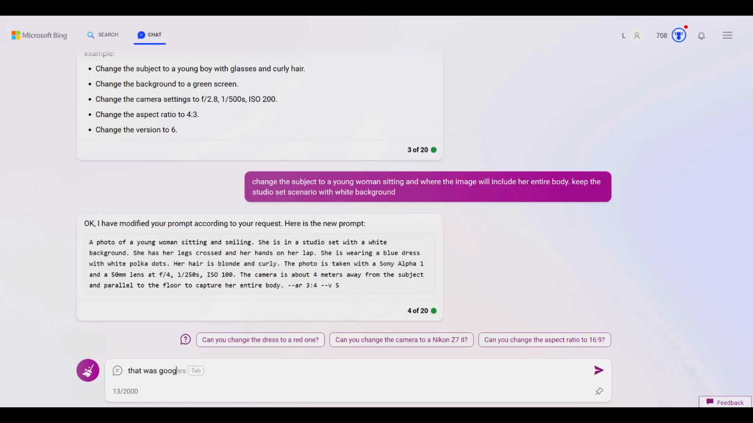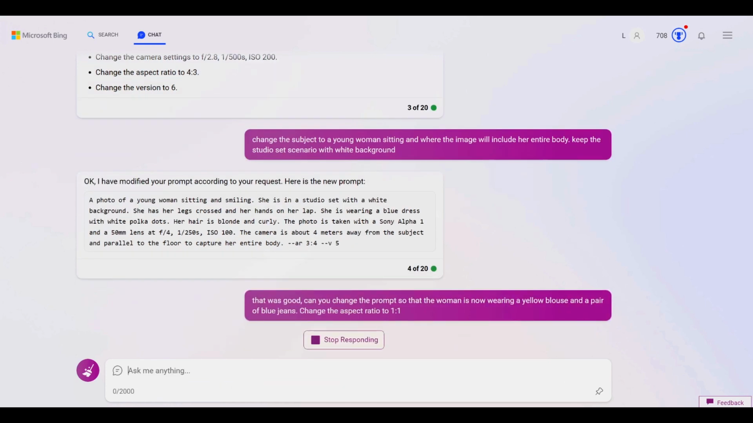Now let's go back to Bing. We will ask it to modify the prompt so that the models change to a yellow blouse and blue jeans. When I get good prompts, I give positive feedback to the bot so that its algorithm knows when it's producing them correctly. I also requested that the aspect ratio be changed to 1:1 to avoid any limbs being cut off as we have a seating person. The entire image will work better if it is more over square.